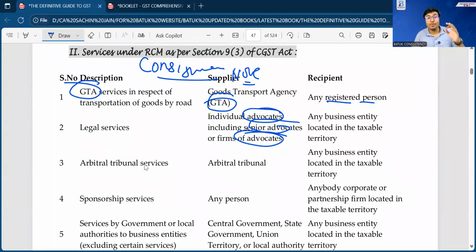Hence, whenever you are checking the books of accounts of your client and you find any entry regarding legal expenditure, then you should be very much careful that on that legal expenditure RCM is applicable. Okay, and also many times what will happen?